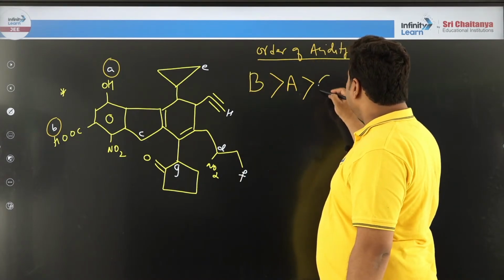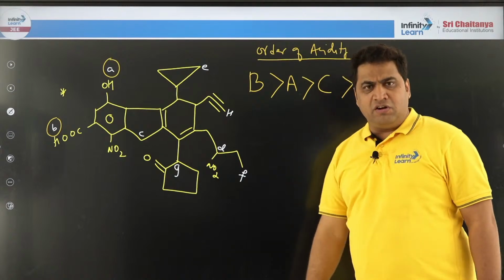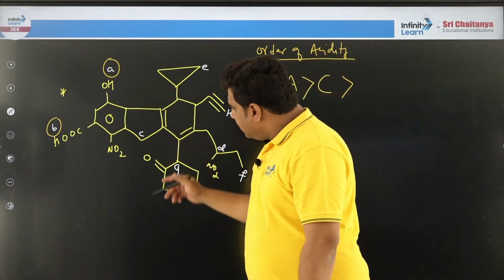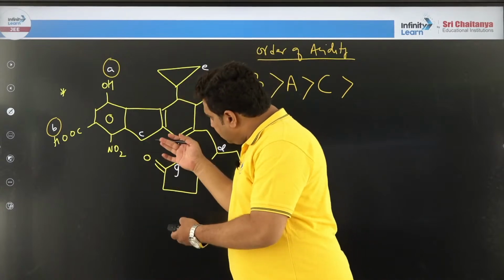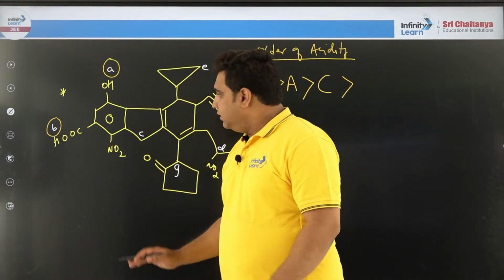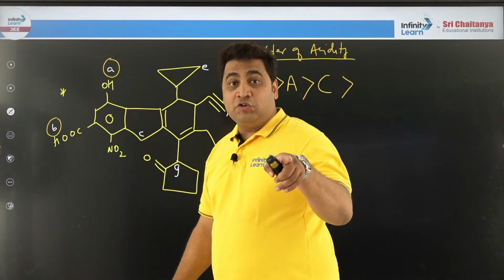I am saying C. You will fight with me, sir, gone mad or what? How C, sir? Minus I, not there. Plus I, not there. Resonance, not there. Wait. If you remove this, you know in physics you got the LBD diagram.